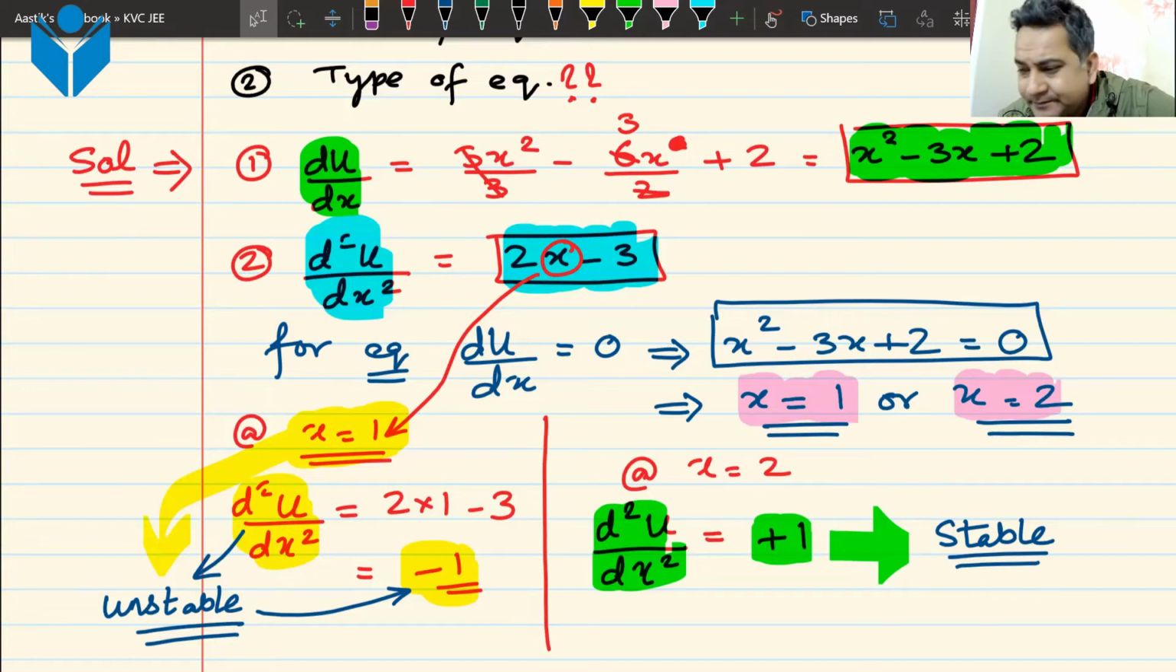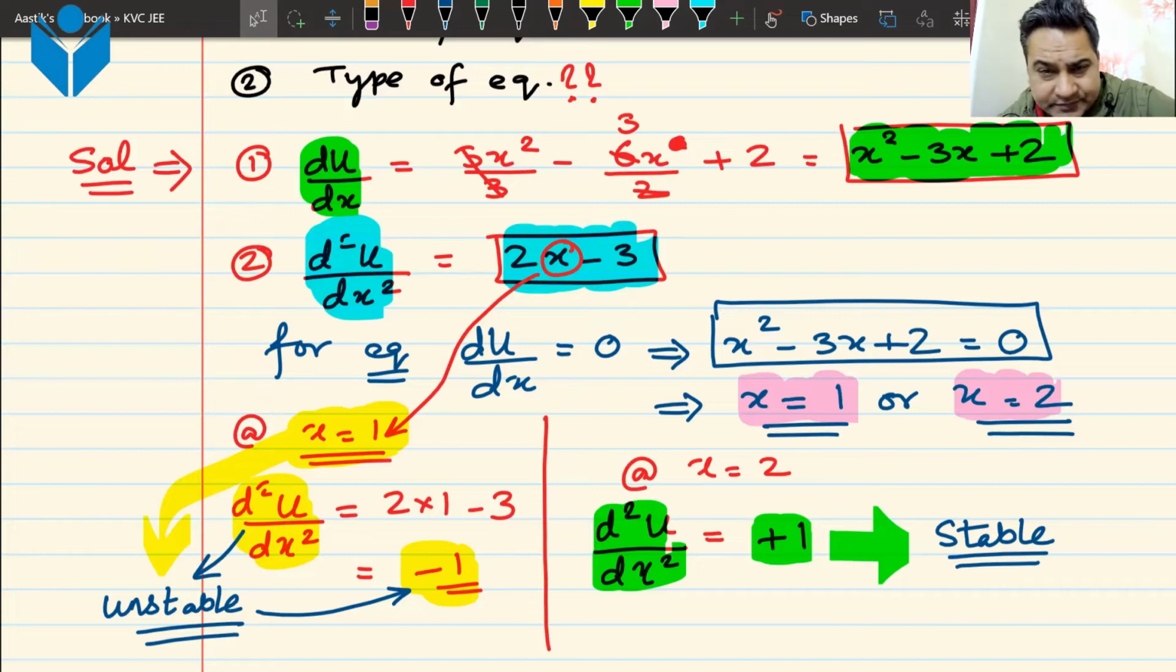We can predict. So if we have three points of equilibrium, two of them would be of one type, and the third would be of the other type. So if we have 2 points of stable equilibrium, 1 point will be for unstable equilibrium. If we have 2 points of unstable equilibrium, the third one has to be a stable equilibrium. Because for neutral equilibrium, d2u by dx square has to be equal to 0. And that is a separate case. If that happens, the other things will not happen.